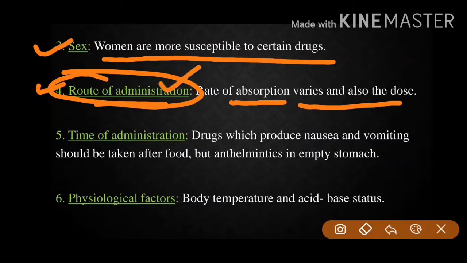If the rate of absorption is fast, the dose required will be low. So therefore, route of administration. For example, we can say the intravenous dose of a drug is less than the subcutaneous dose. So this is an example that the rate of absorption varies, so the dose also varies.